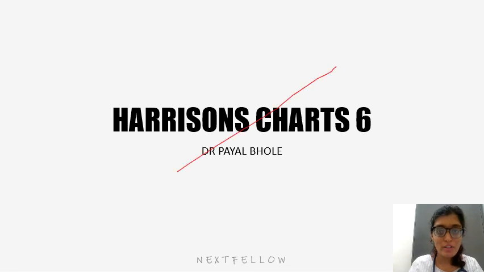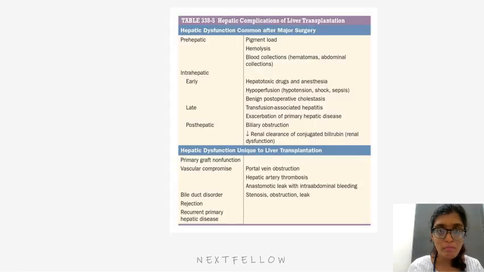Now moving ahead with further charts. Coming to hepatic complications of liver transplantation, hepatic dysfunction is common after major surgery. One is prehepatic, that is pigment overload, hemolysis, and blood collections like hematomas and abdominal collections. Intrahepatic early, especially there will be hepatotoxic drugs and anesthesia.